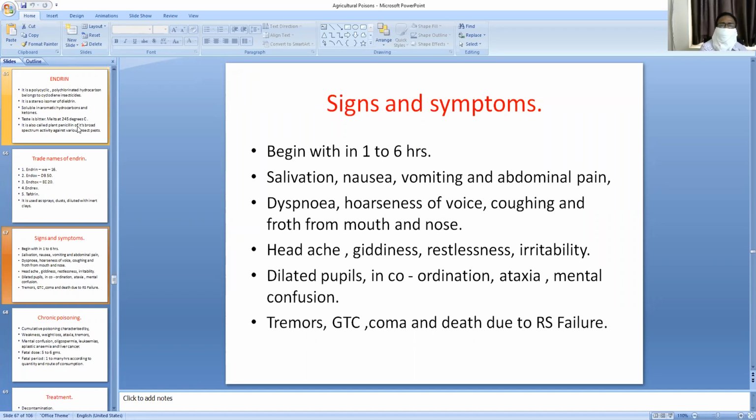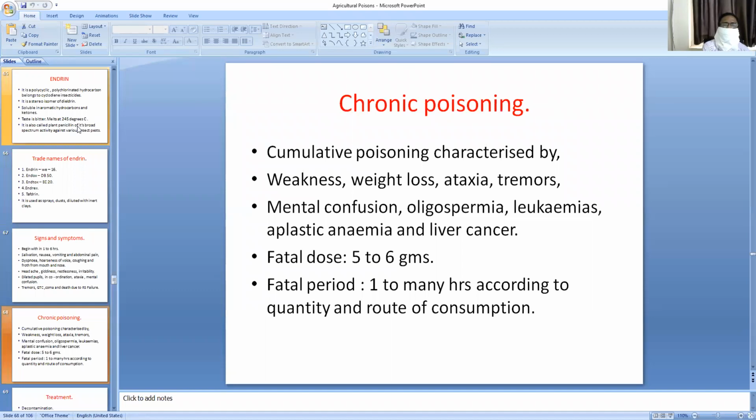Those are salivation, nausea, vomiting, abdominal pain, dyspnea, hoarseness of voice, coughing, and froth from the mouth and nose, headache, giddiness, restlessness, irritability, dilated pupils, incoordination, ataxia, mental confusion, tremors, generalized tonic-clonic convulsions, coma, and death due to respiratory failure. Chronic poisoning: cumulative poisoning characterized by weakness, weight loss, ataxia, tremors, mental confusion, oligospermia, leukemia, aplastic anemia, and liver cancer.